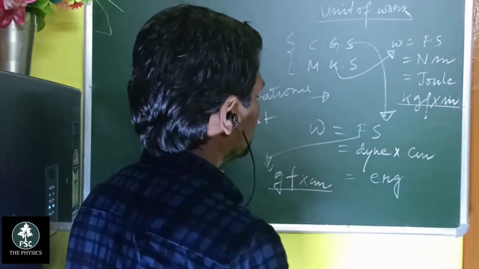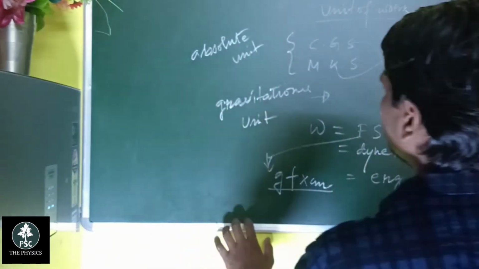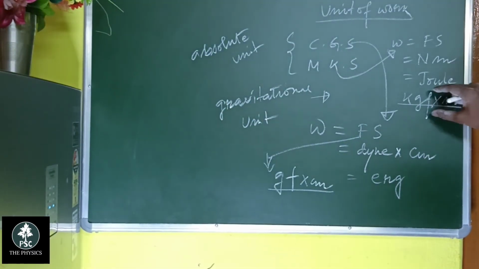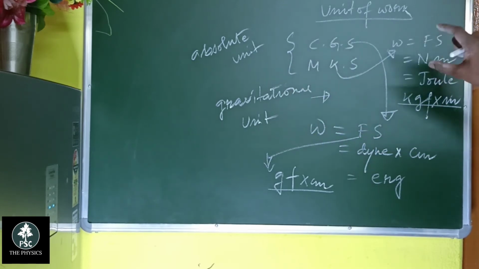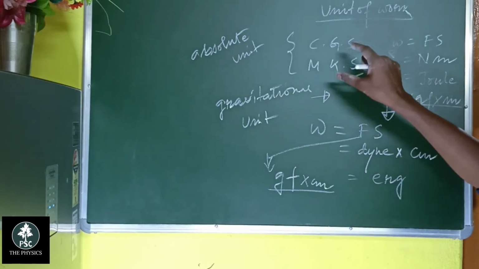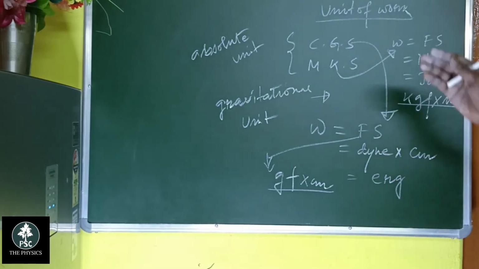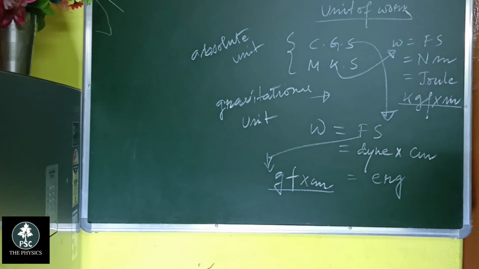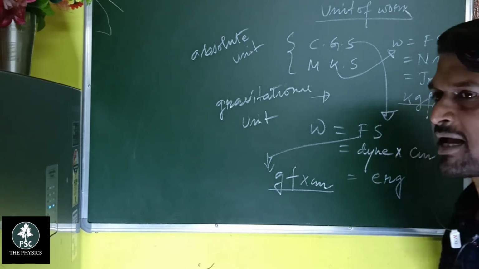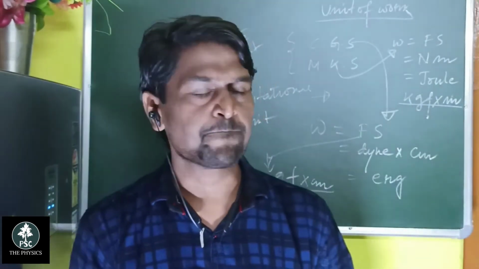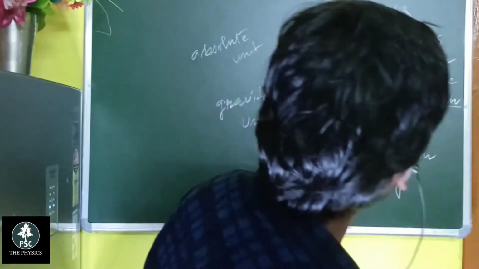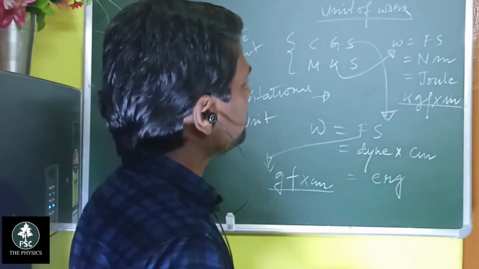The dyne centimeter or erg is the absolute unit, and the gram force centimeter is the gravitational unit for the respective system.